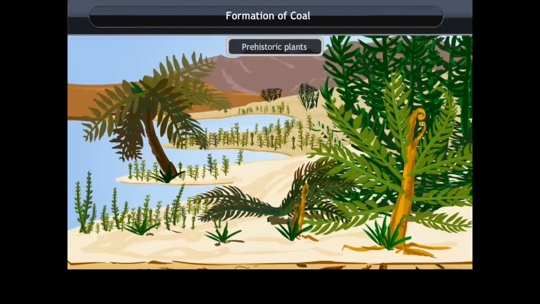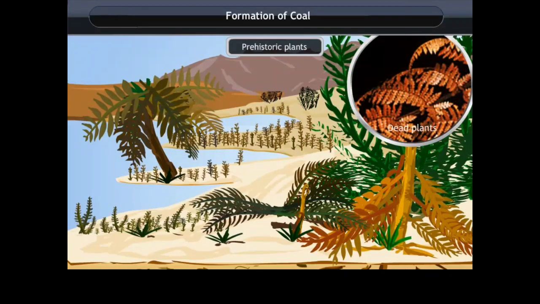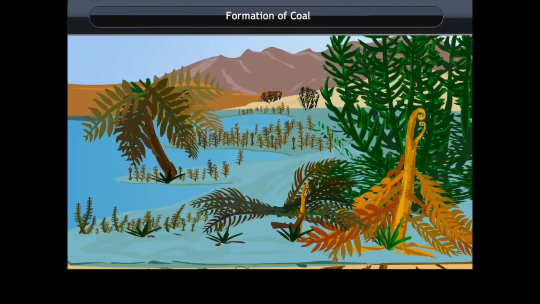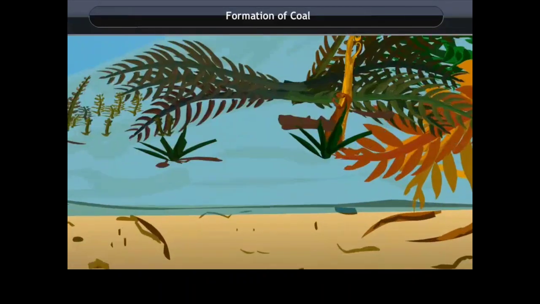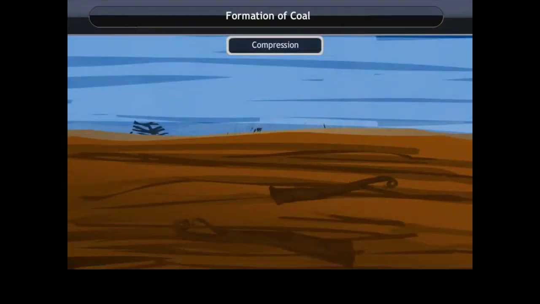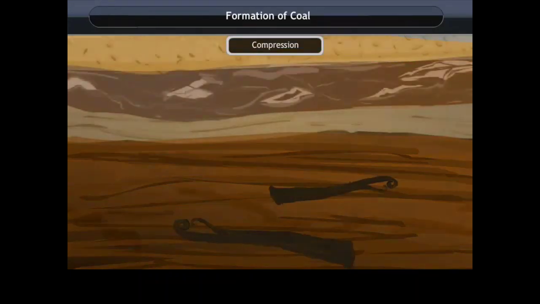Many parts of the earth were covered with large plants growing in soil. When the vegetation died, it became dead plants and got decomposed. During the decomposition process, the plant materials gave up oxygen and hydrogen, and the left-over carbon formed peat. Over a long period of time, layers of sedimentary rock were deposited on top of the peat.